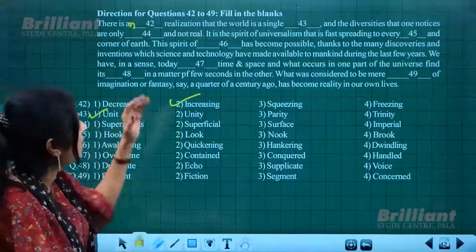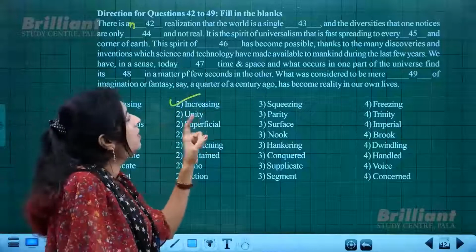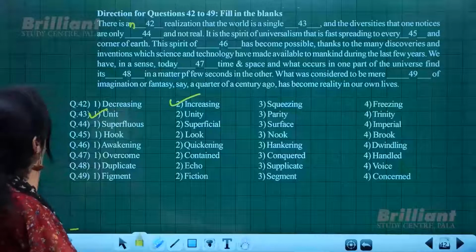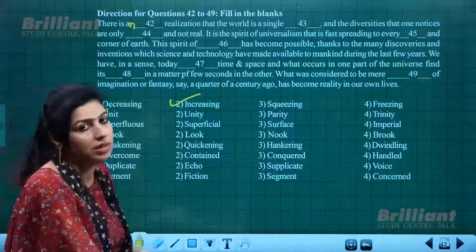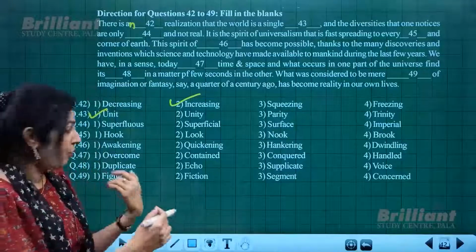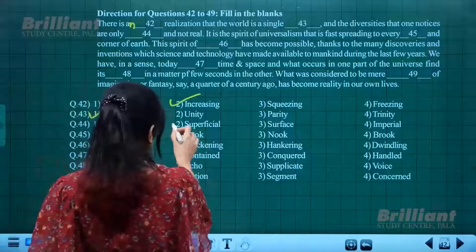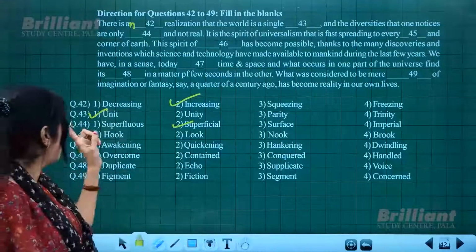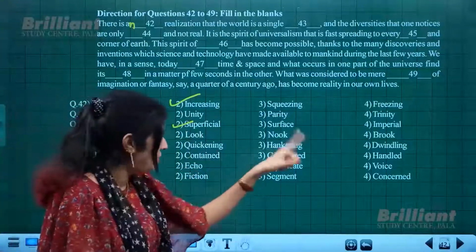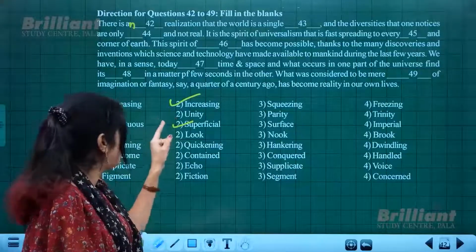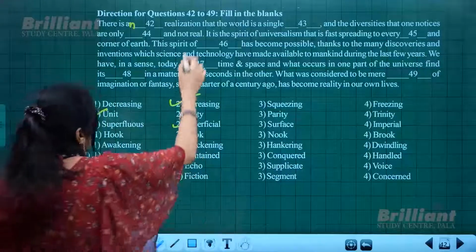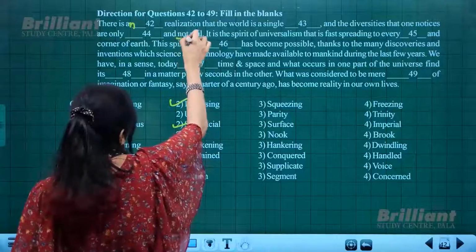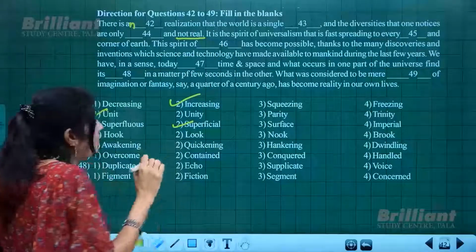The world is a single unit, and the diversities that one notices are only dash, not real. The opposite of real is superficial. Something which is not real, not superfluous, surface level, is superficial. The clue to get this answer is the last part of the same sentence, not real.